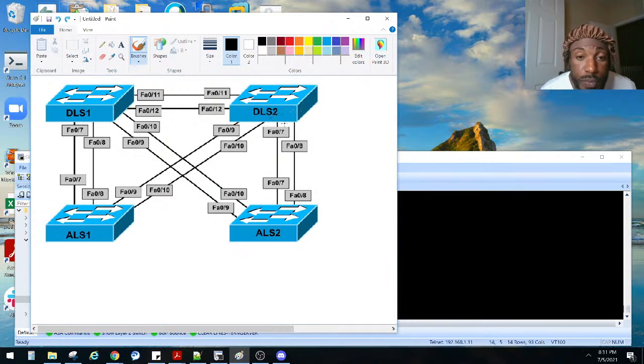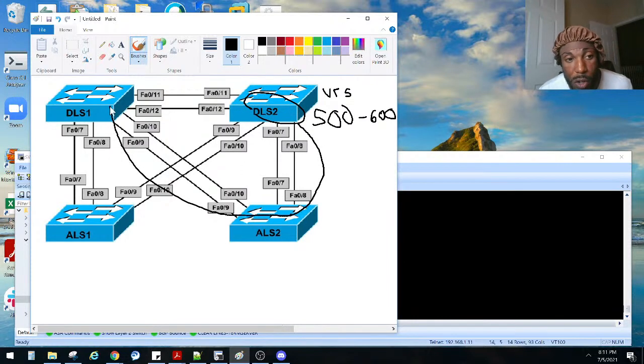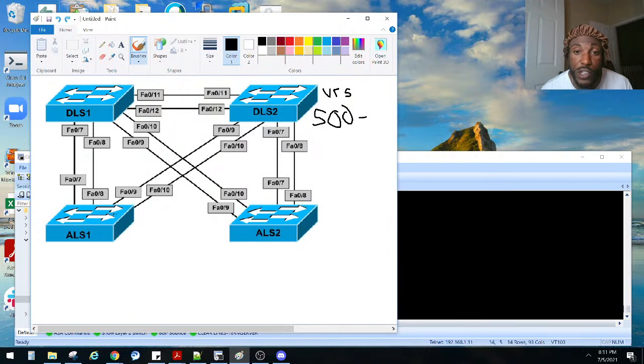VLAN Trunking Protocol. So if we had created, say, VLAN 500 on this switch, and we made this guy a VTP server, let's say VLANs 500 through 600, and we had 100 VLANs, instead of creating 100 VLANs on the rest of these switches, we can put them on this guy. As long as these switches are all in the same VTP domain, we can have those VLANs propagate to all 4 switches. They want us to turn that feature off. I don't know why. This is what Paul Browning asked us to do. So let's go ahead and do that.